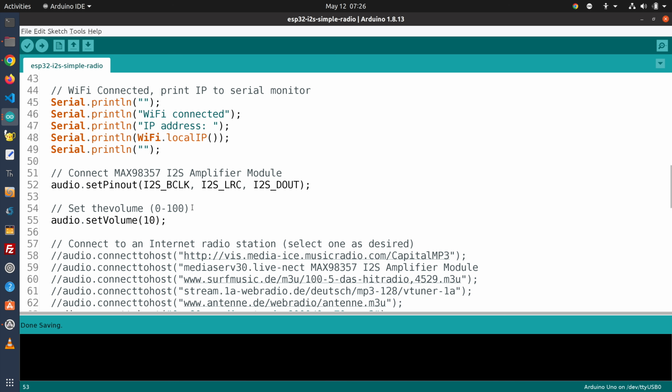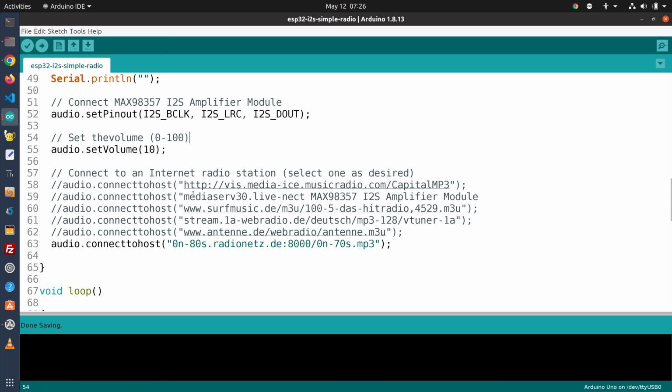We're going to set the volume right now, and don't make this too high a number. When you start off, you can always play with it. I use 10, and then we have to connect to an internet radio station. I've got a number of different ones that you can connect to over here. I've unremarked one of them. If you find that they aren't working very well, you can maybe just try a different one.